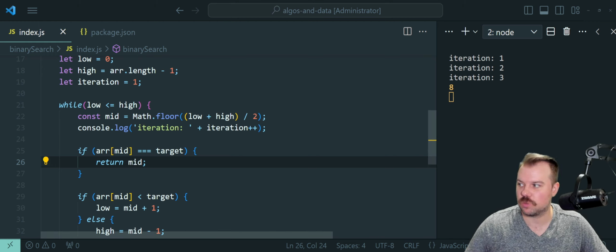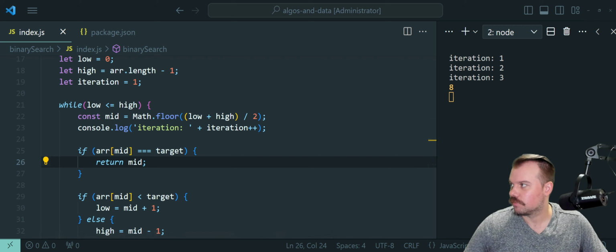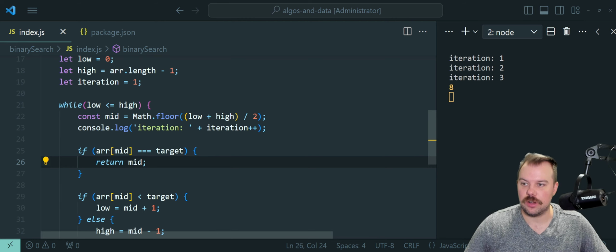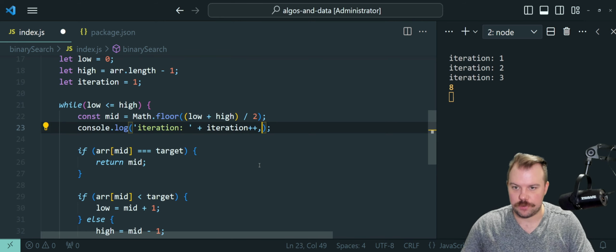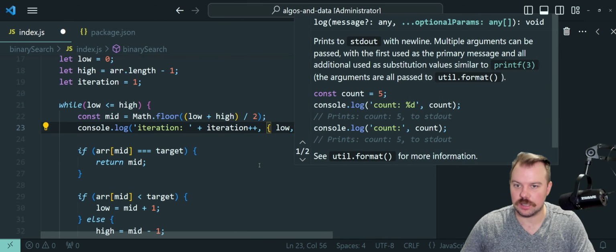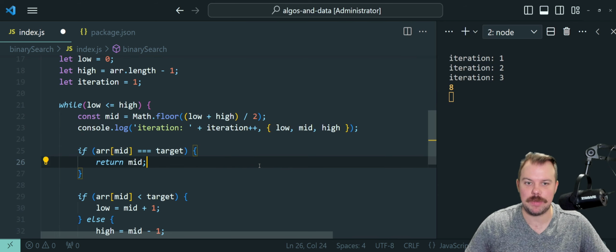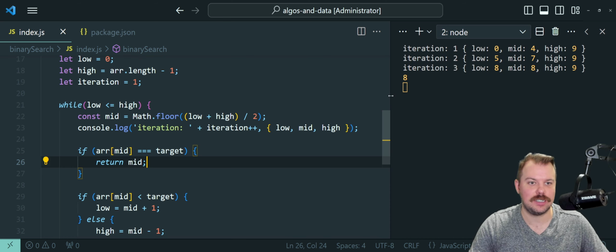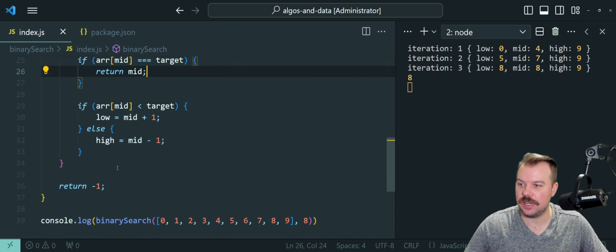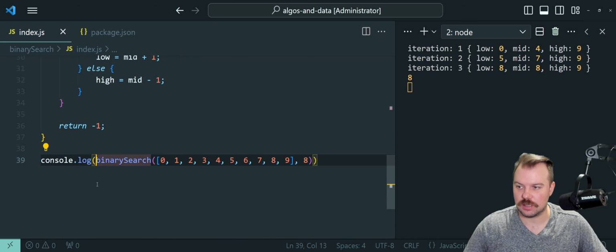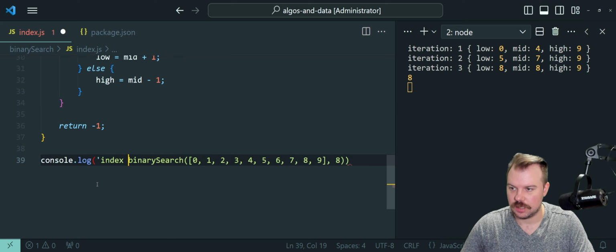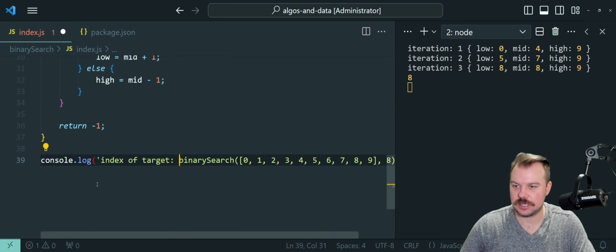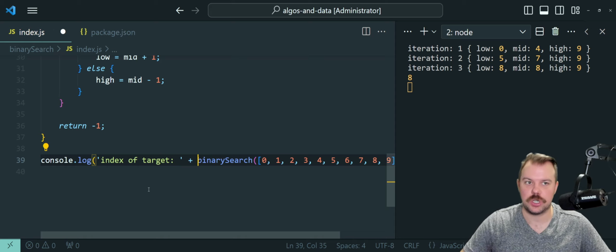So let's see if I can get this working here. Cool. All right, so what else do we need to console log here, folks? We should probably console log the low, the mid, and the high, as that makes sense for some things to console log. Now it's getting kind of nasty looking. Can I make it fit on one line? And then just so we know what this is logging, index of target plus the execution of our binary search.